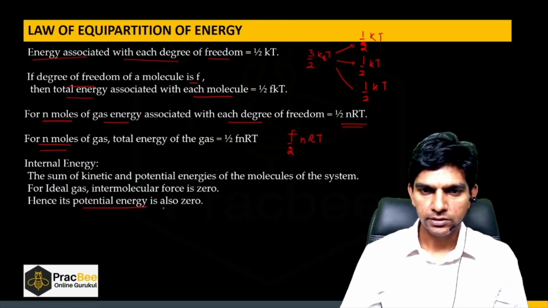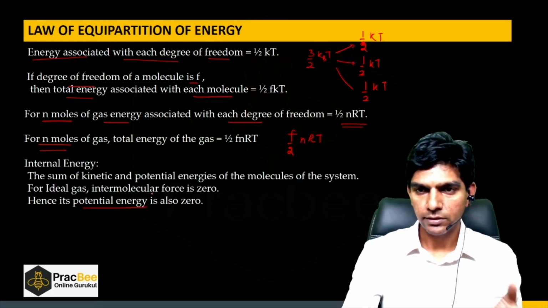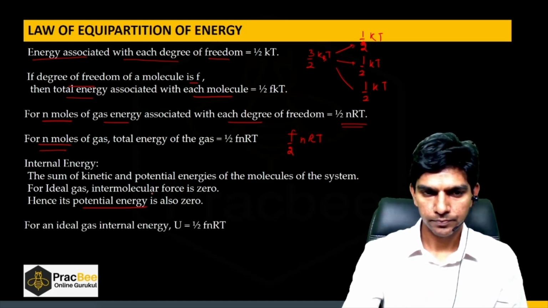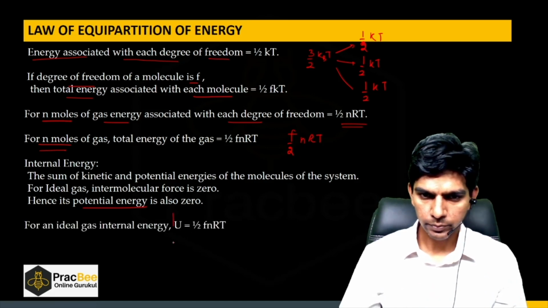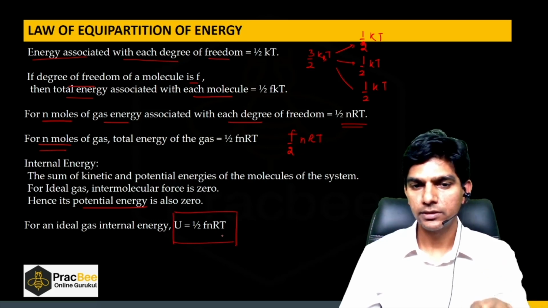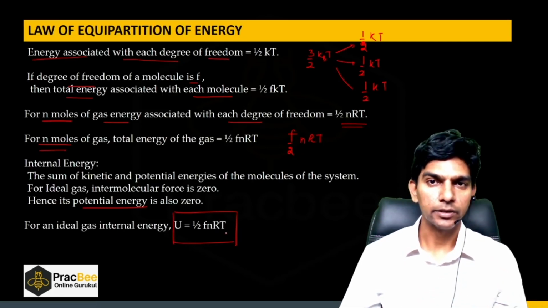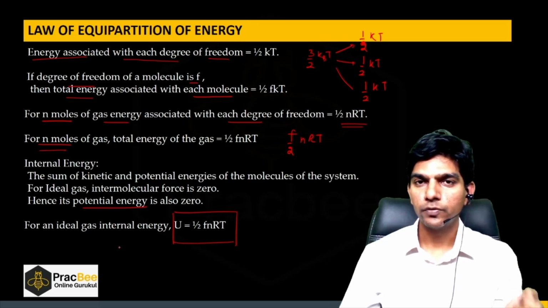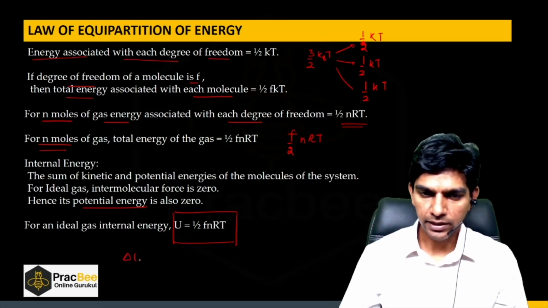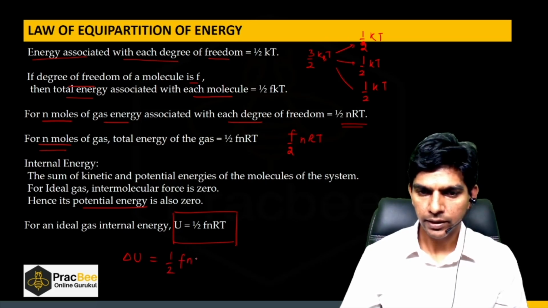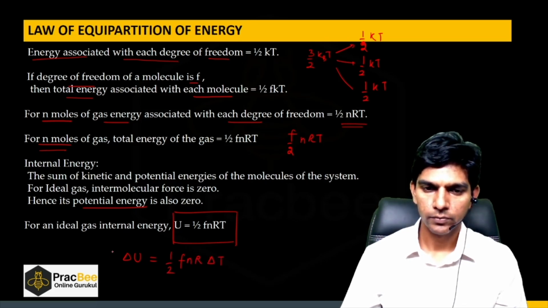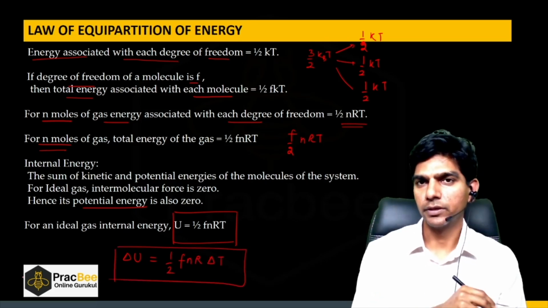So potential energy is 0. So we can say internal energy is nothing but the total energy of the gas, which is F by 2 nRT. Do remember this formula. Now we'll discuss problems based on the same concept, U equals F by 2 nRT. If you want to find the change in internal energy, that is delta U, it will be half F n R delta T. Do remember these formulas.